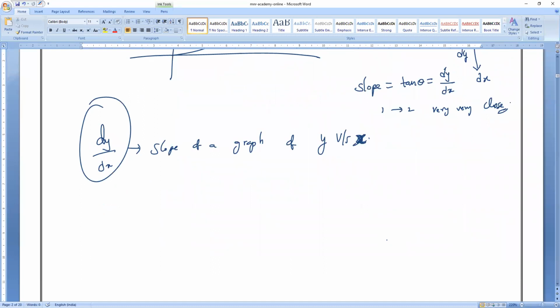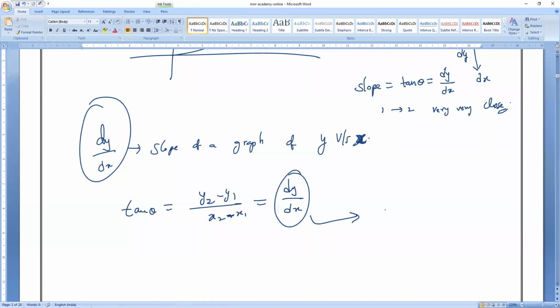So I can say tan theta is equal to, if it is a linear graph, y2 minus y1 divided by x2 minus x1, which is equal to what? dy by dx. So what do you mean by dy by dx? Just now we have written: dy by dx means the slope of a graph.